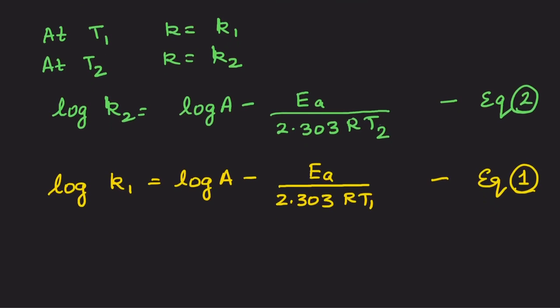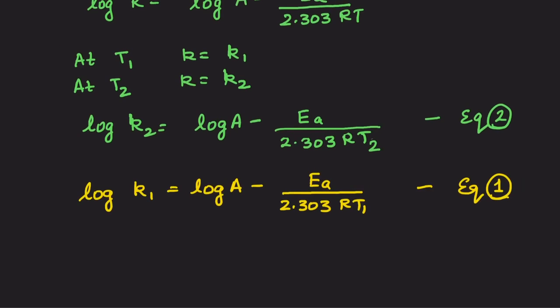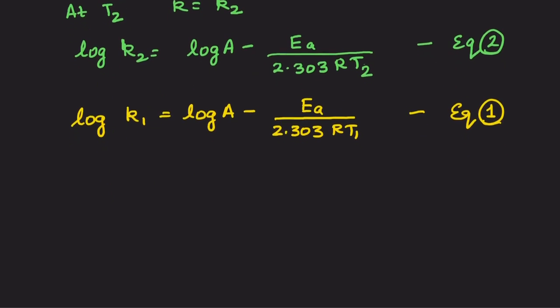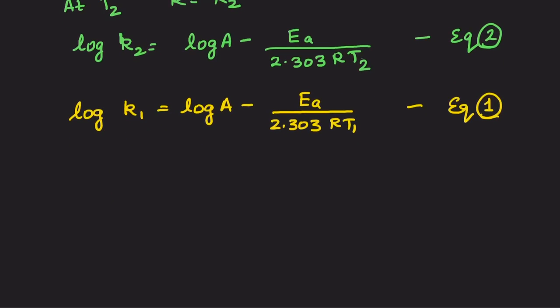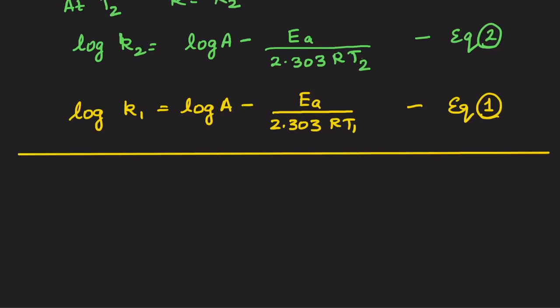Why am I calling them equation number 1 and 2? Because I am going to derive another equation from them. How am I going to do it? I'm going to subtract equation 1 from equation 2. What do you have to do when you subtract? Remember, let's go back to our basic algebra. Yes, change the signs.